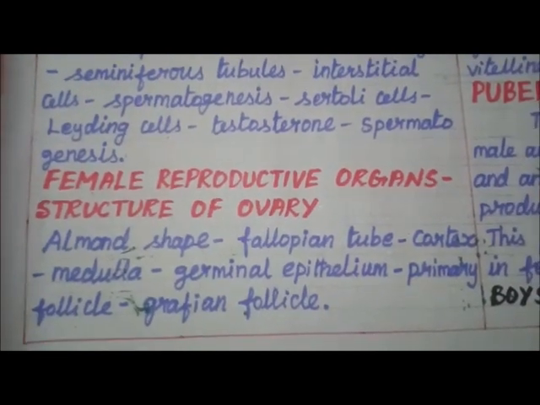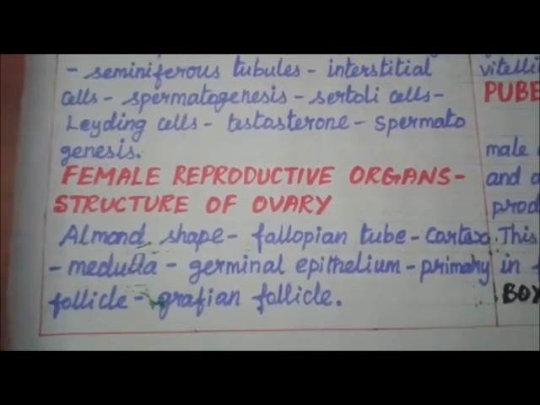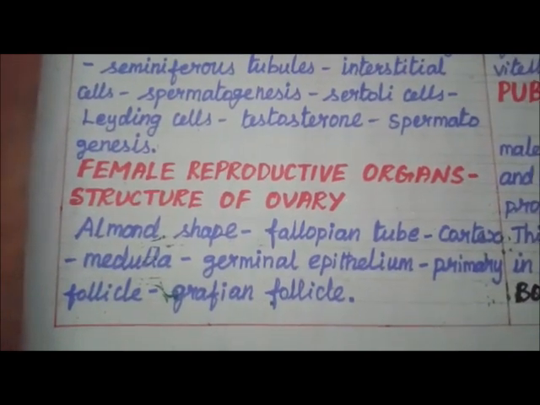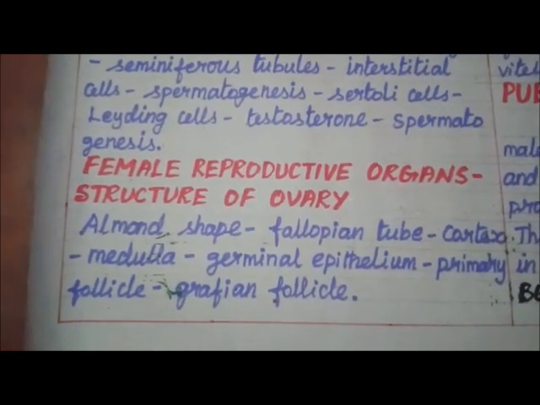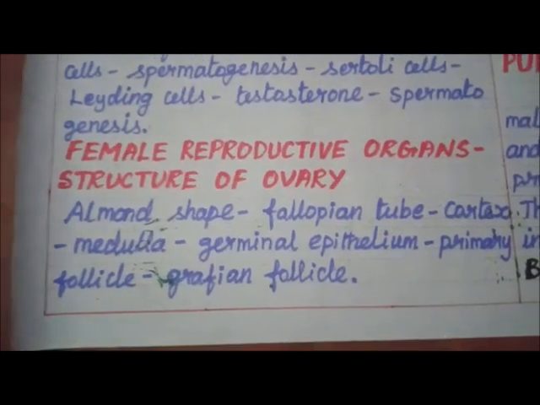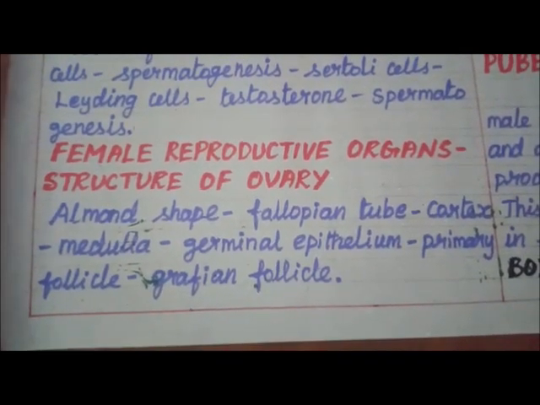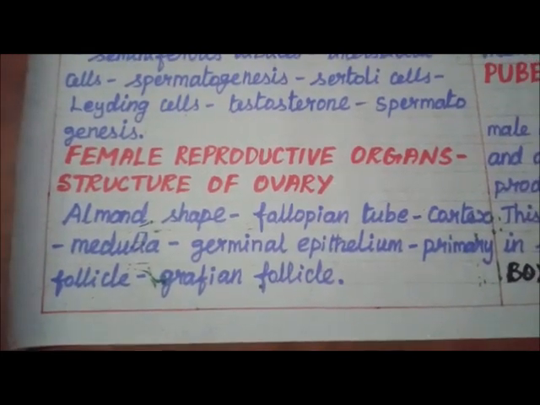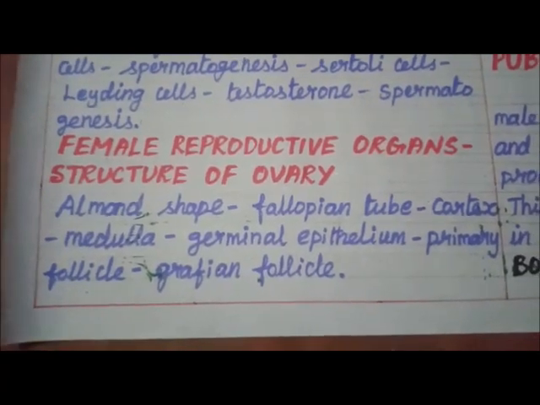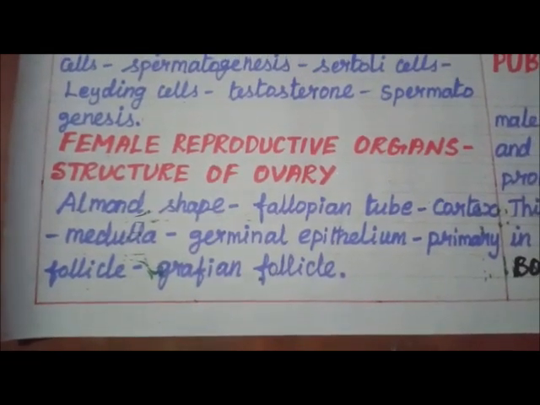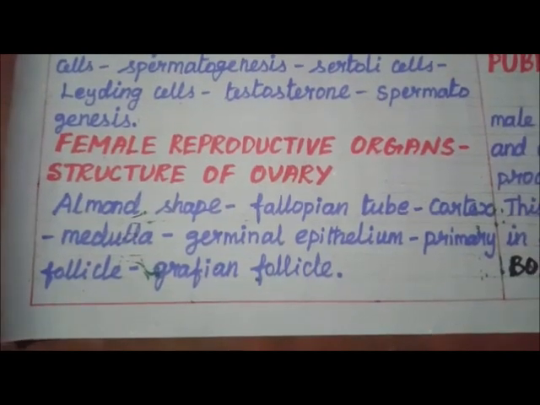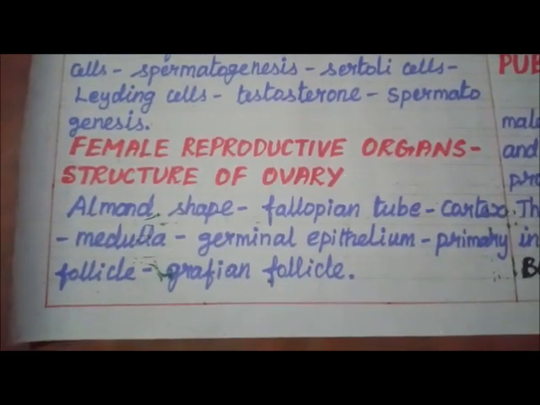Female reproductive organs. Structure of the ovary. The ovaries are located on either side of the lower abdomen, composed of two almond-shaped bodies, each lying near the lateral end of the fallopian tube.